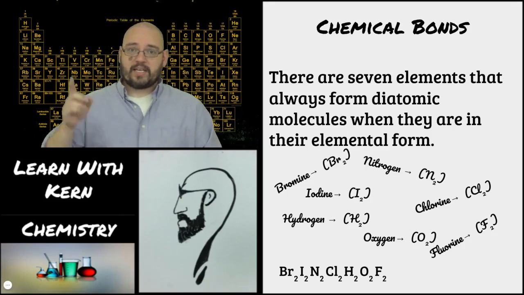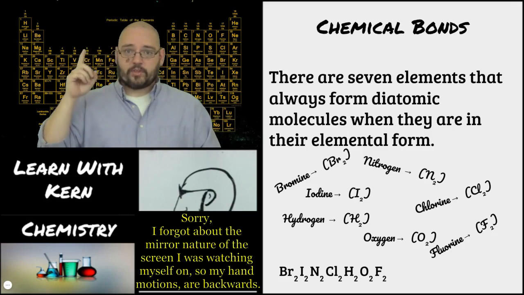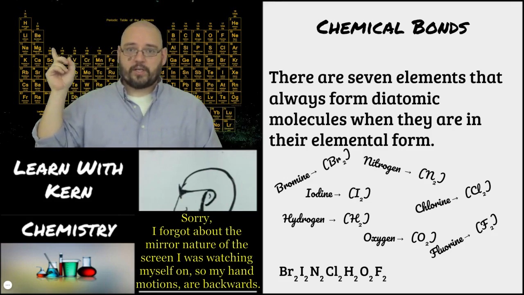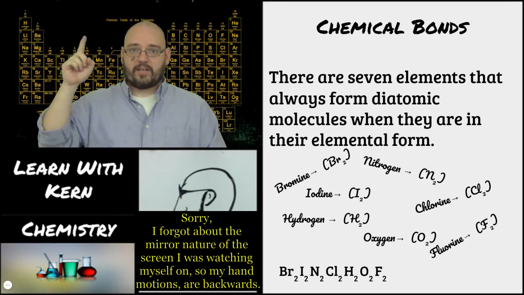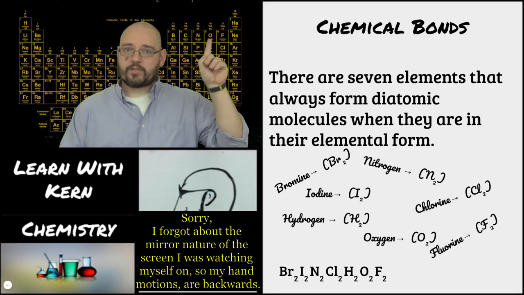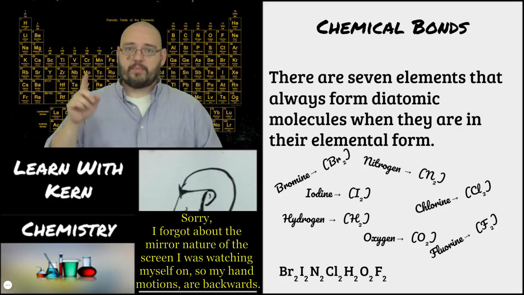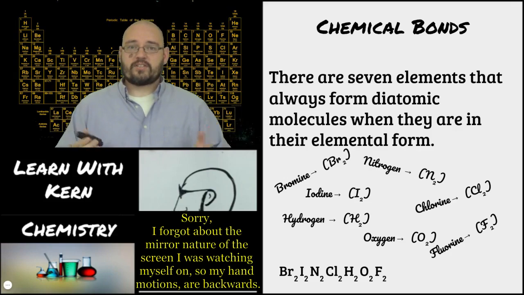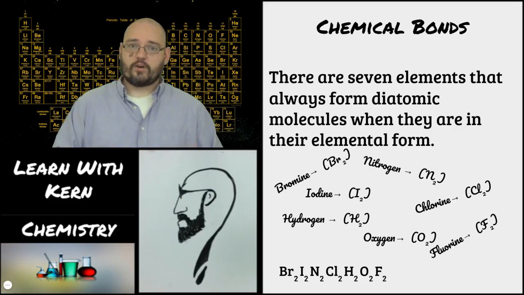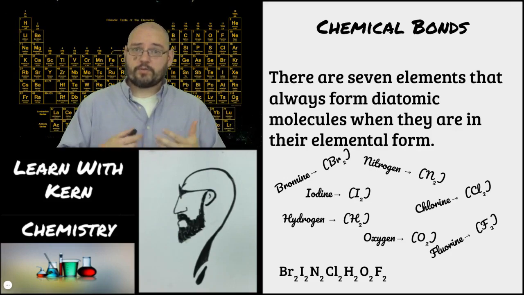Now, if Brinkelhoff doesn't help you remember which 7, if you look at the periodic table, you notice that nitrogen, oxygen, fluorine, chlorine, bromine, and iodine form kind of a 7 over here on the periodic table. And then, of course, you have hydrogen up on this side. But you've got a 7 plus hydrogen, and there are 7 of them. So that's another helpful way to remember which 7 there are. Just don't forget hydrogen. So Brinkelhoff, those 7 elements, they're always going to be diatomic.